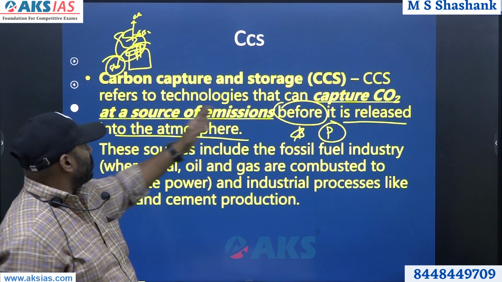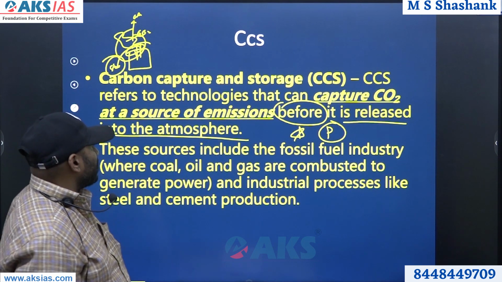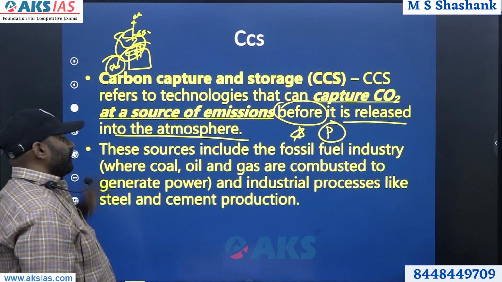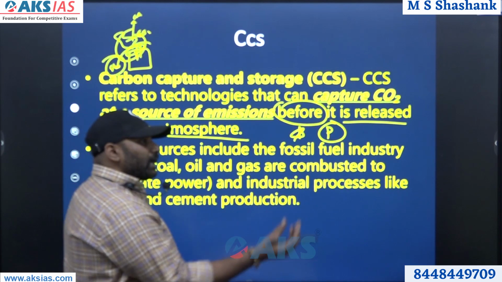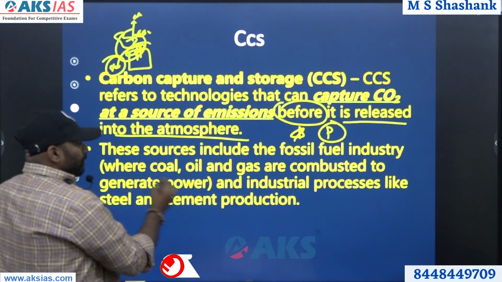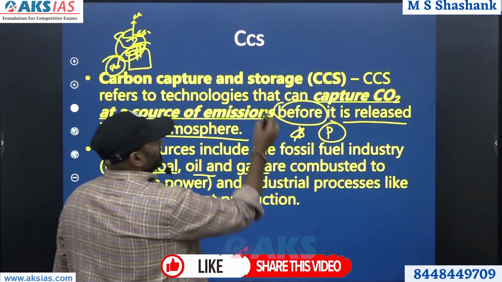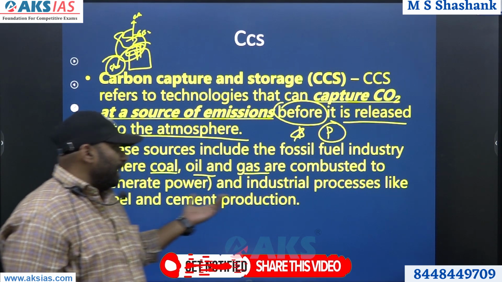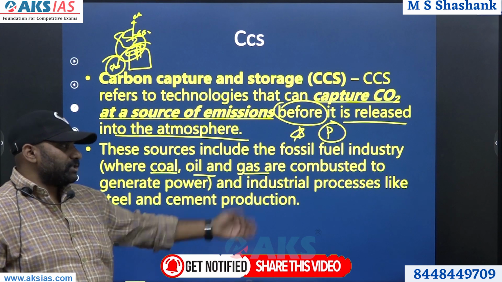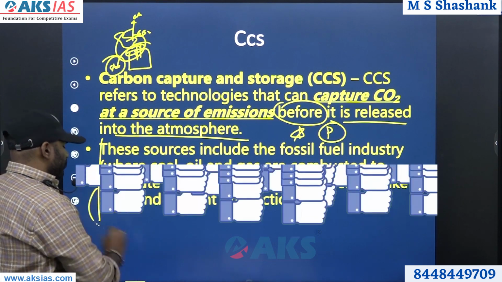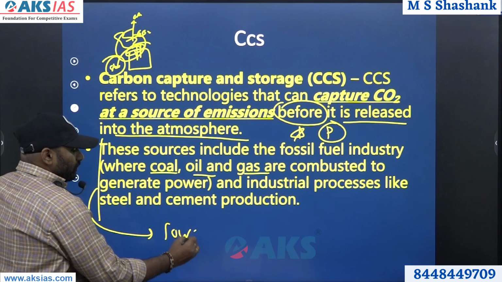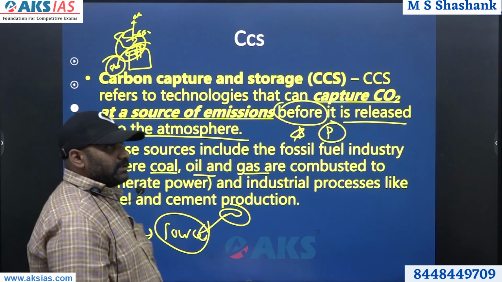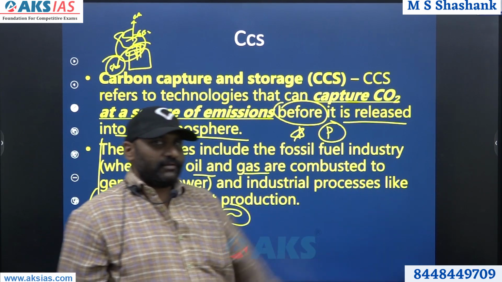So carbon capture and storage refers to technologies that can capture carbon dioxide at the source before it is released into the atmosphere. So what are the sources where the carbon dioxide comes from? It is the burning of coal, oil and gases. The word itself says fossil fuels. And industrial processes like steel and cement production. So these are the major sources from where the gases are released. So before they release, they are captured and stored very safely.